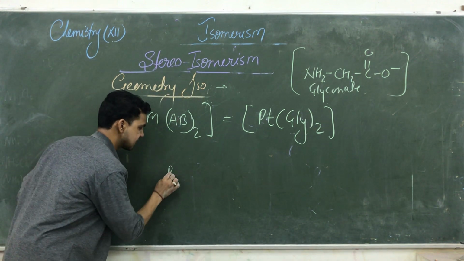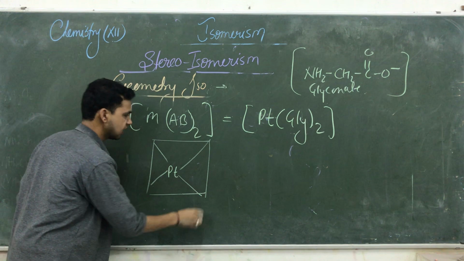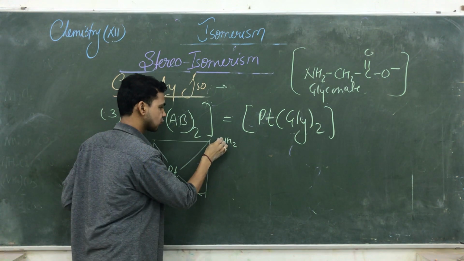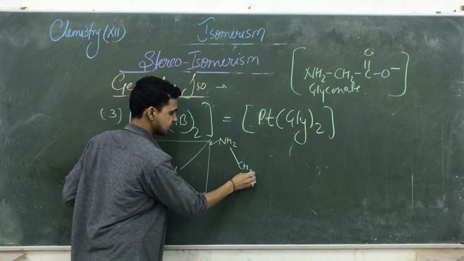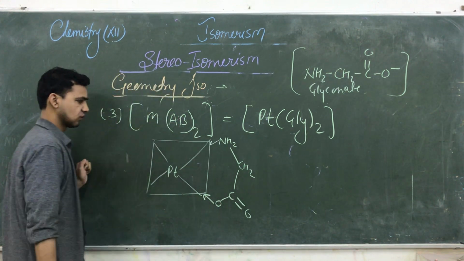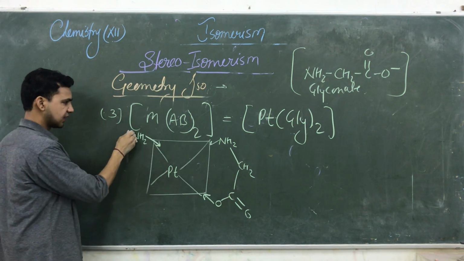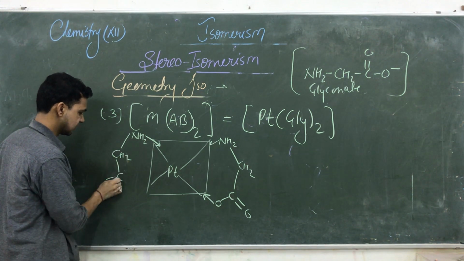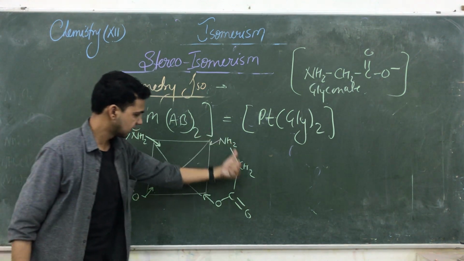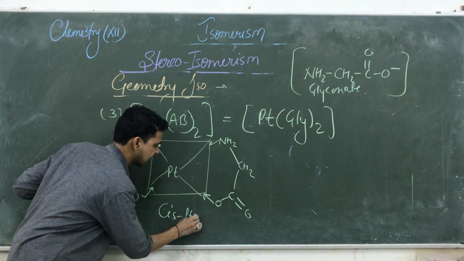Now, what is the complex? That is platinum. It is a square planar geometry. Here the ligands will be attached. That is NH2. NH2 gives its electrons and stays attached here. That is CH2, and here there will be CO, and this O negative will join from this side. Same as here, NH2 is donating its lone pair to the central atom. It is CH2, that is C double bond O negative from here. So see guys, both negative ends are on the same side, NH2 on the same side. So this is cis platinum glycinate.